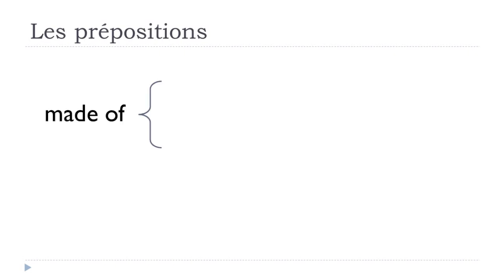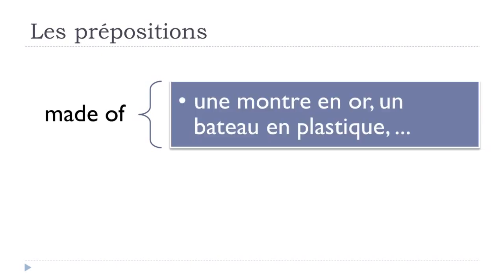Another use is when you want to introduce the material something is made of. So, for instance, une montre, montre is a watch, une montre en or. So gold, or. If you want to say that this watch is made of gold, then une montre en or. Un bateau en plastique. Bateau is a boat, and plastique is plastic. So, un bateau en plastique.